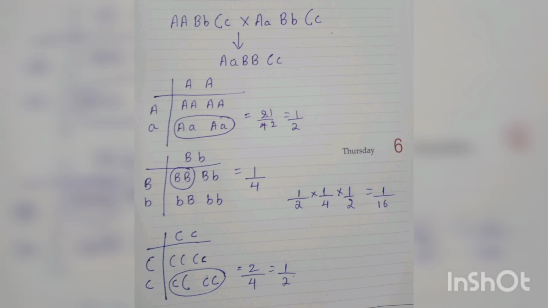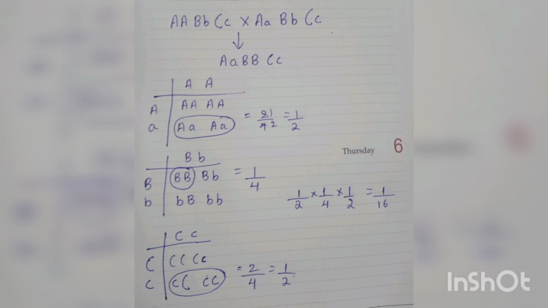So next consider the third. When capital C, small c is crossed with capital C, small c, we get capital C, small c. Crossing it, we get capital C capital C, capital C small c, small c capital C, and both small c. So what are we going to get?